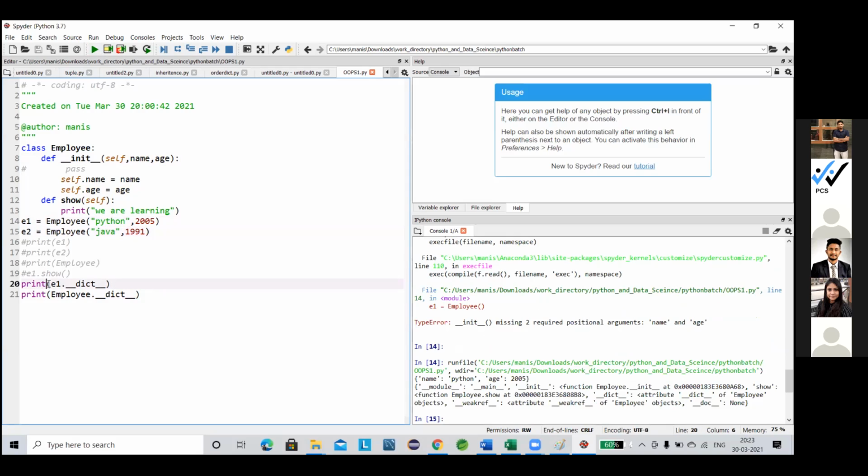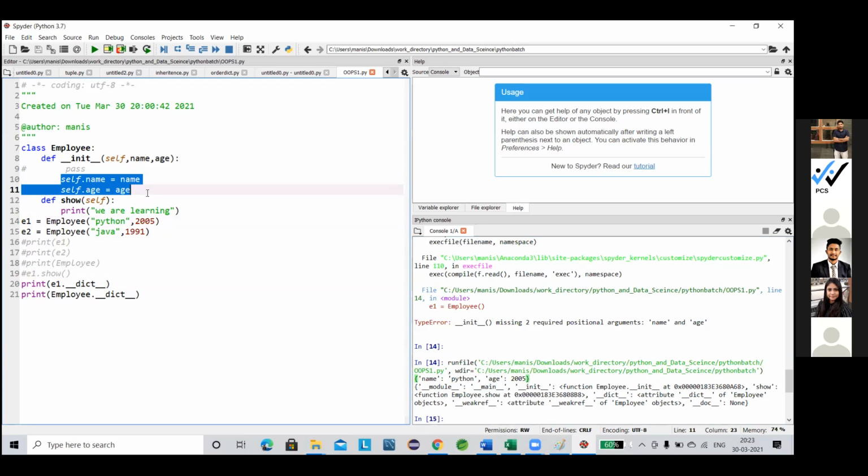Now see, this E1 contains two values: one is the name and the second one is the age. As it is, it always comes in dictionary format. This E1 is the object, so the object has only the initialization part, which acquires the memory by itself. That's why E1 contains only up to this one, which is the data memory part.